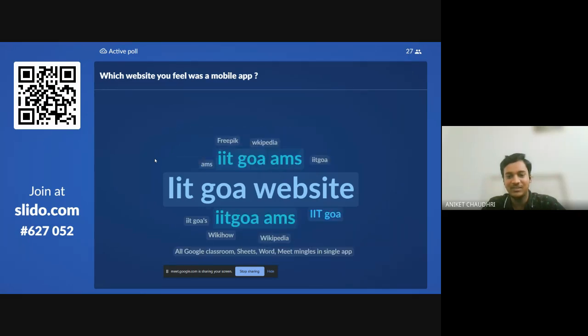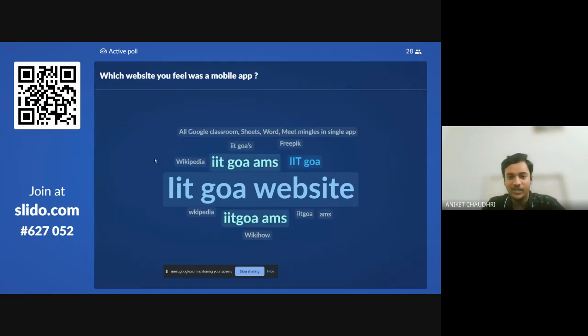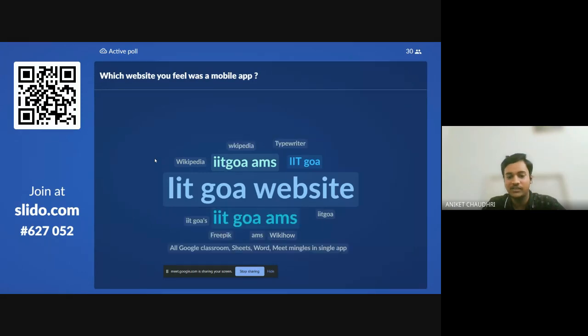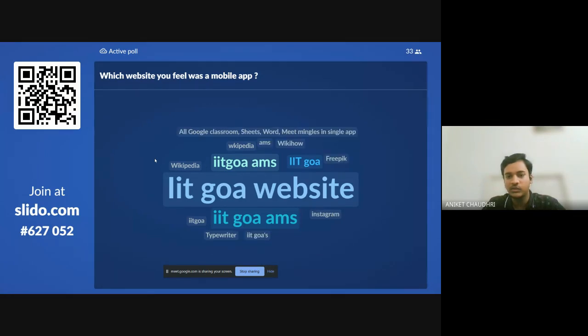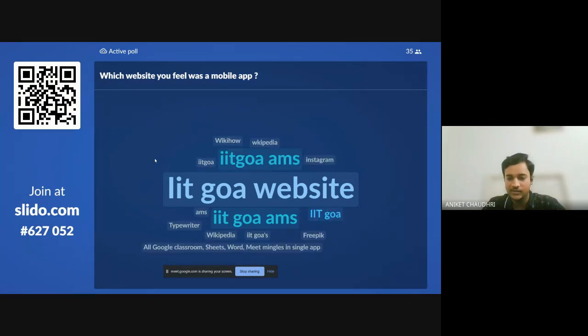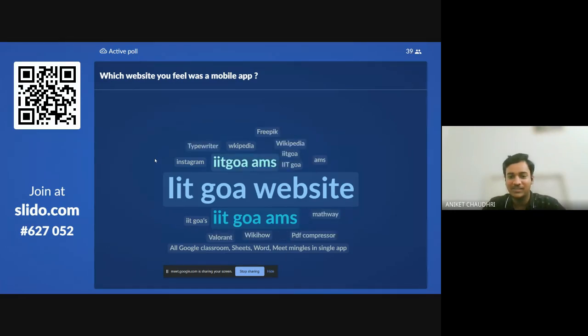Okay, Google Classroom, Sheets, Word mingled in a single app. I guess Google Classroom takes care of that. Like you need a Google Classroom and a Drive, and you can do all your work there. Valorant is a mobile game, I guess. I am not sure. I am not into gaming much. Is it a mobile app or a desktop app? Please let me know. It's a desktop game. Okay. Instagram is already an app. Okay. Mathway is an app.